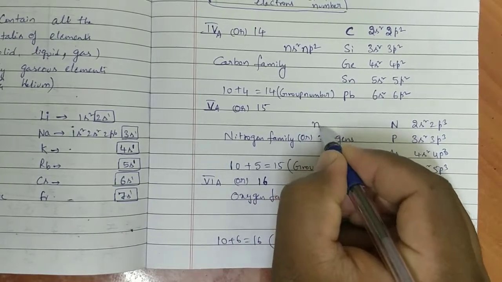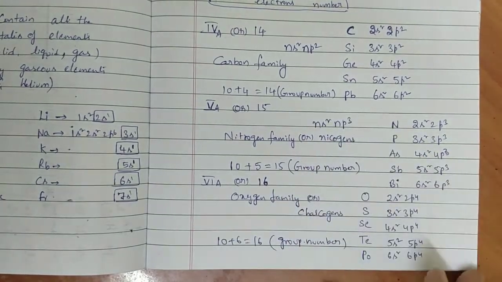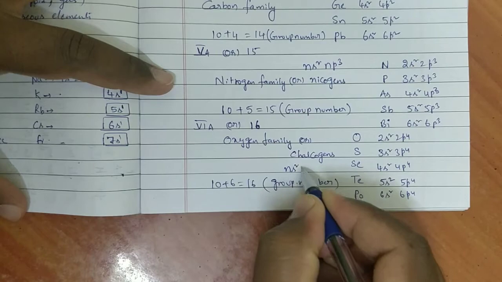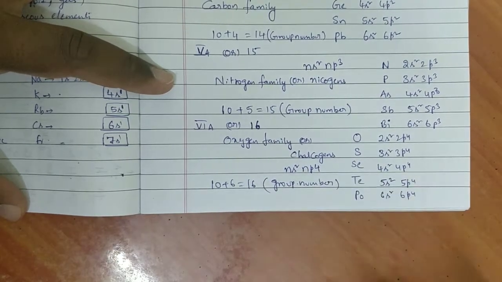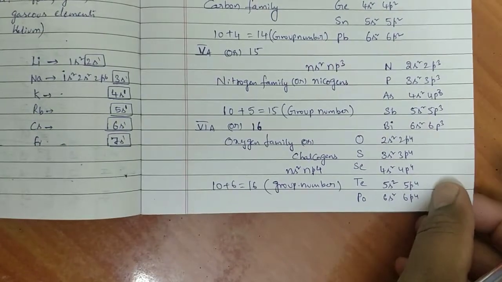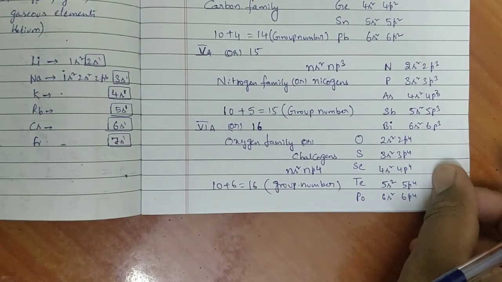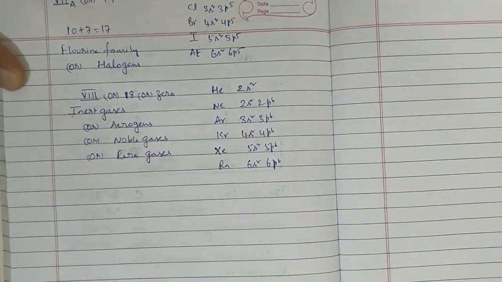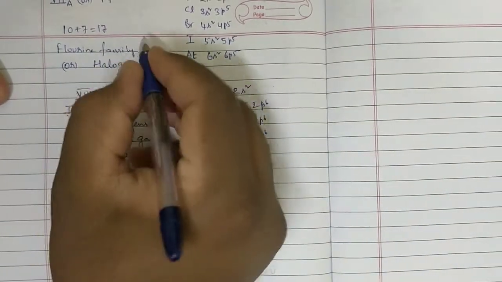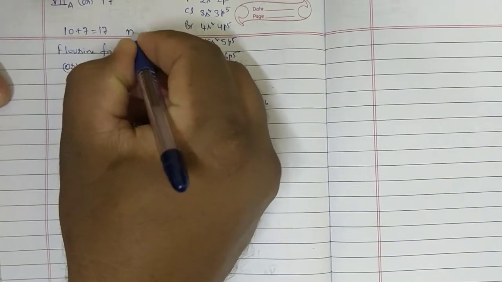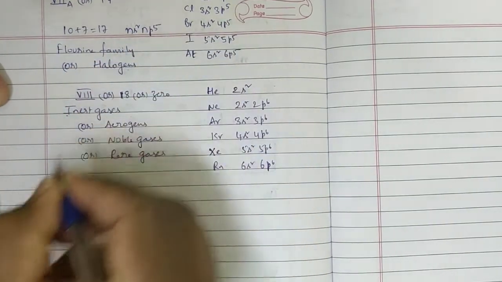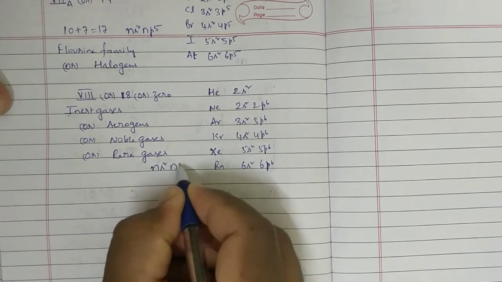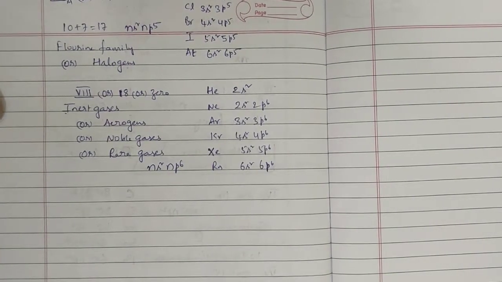And nitrogen family, ns2 np3. Oxygen family, ns2 np4. General outermost electronic configuration of oxygen family is ns2 np4. General outermost electronic configuration of halogen family, halogens, ns2 np5. And inert gases, ns2 np6.